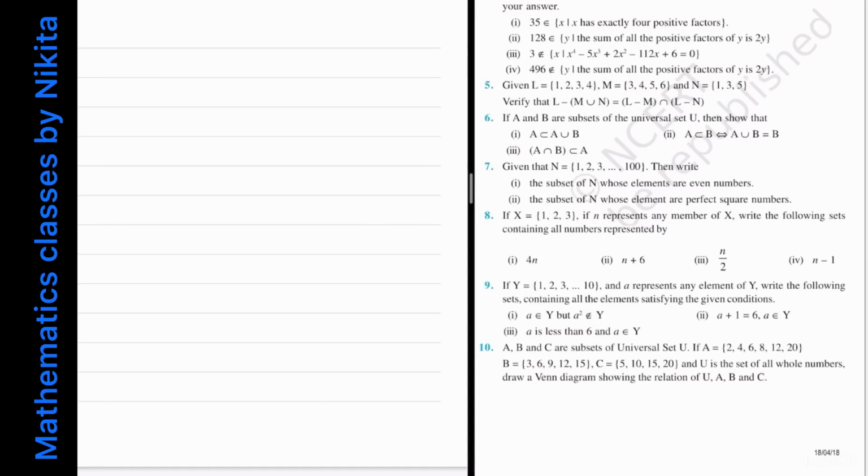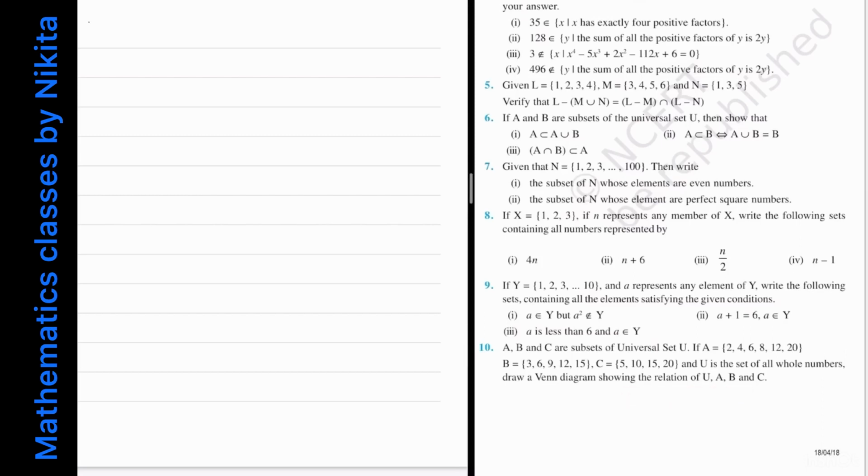So question number 10 says capital A, B and C are subsets of the universal set U. If A is equal to this set, B is equal to this and C is equal to this, and U is the set of all whole numbers. So you know what are whole numbers? Whole numbers start with 0, then 1, 2, 3, 4, so on up to infinity. So basically whole numbers are nothing but the set of natural numbers together with 0. You have to draw a Venn diagram showing the relation of U, A, B and C.